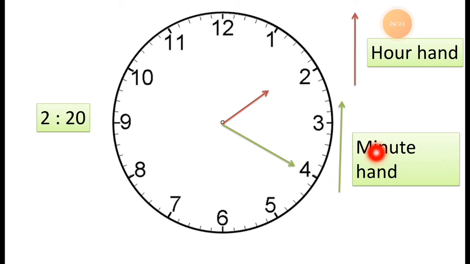So this way, students, you can just draw the hands to show the given time. The time is already given and you can just draw the hands, short and long, hour hand and minute hand, to show the time, hour and minutes this way. So I hope that you understand how to draw the hands to show the given time. Okay? Let's take the next clock. Let's do some more practice for this clock so you will understand this better.